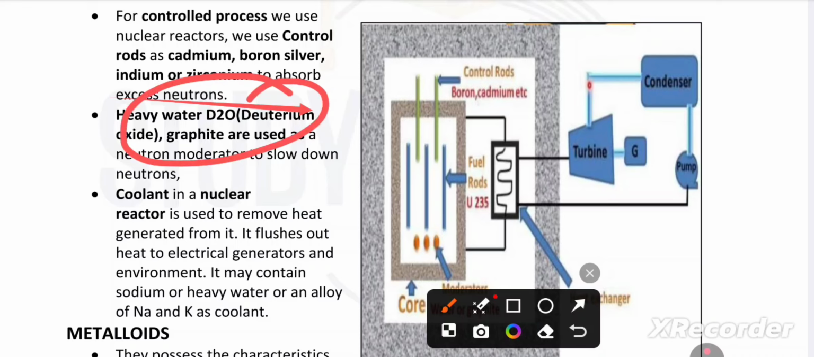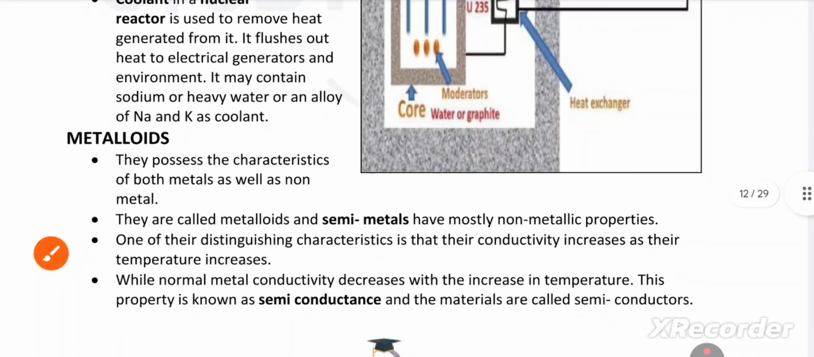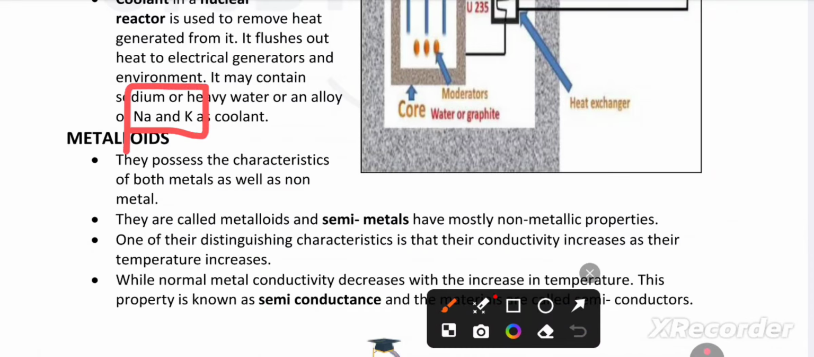Coolant in a nuclear reactor is used to remove heat. If a nuclear reaction occurs, heat will definitely be produced. For that we need to reduce it, which is why coolant is used. It may contain sodium or heavy water, or an alloy of sodium and potassium, as coolant. Sodium or potassium, NK, as coolant.